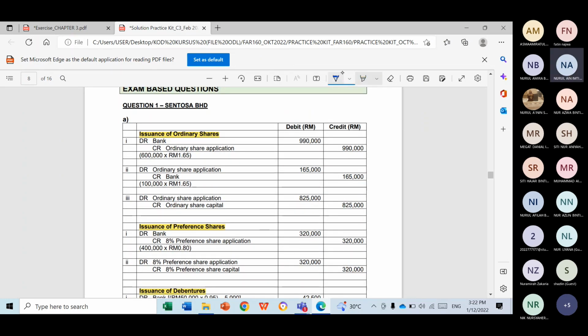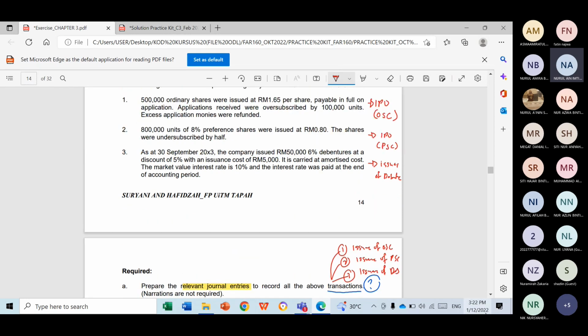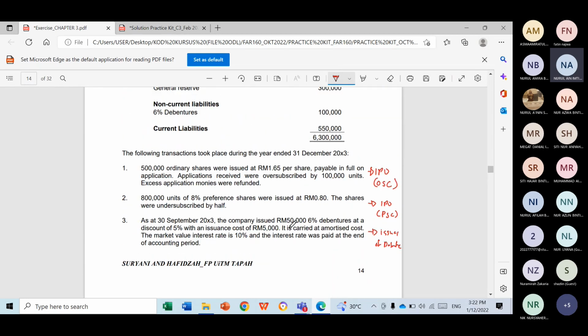And remember, you have to record the journal entry, so you must have the debit and credit, and you must have the debit column and credit column. Okay, let us start with the first one, issuance of OSC. What you need to do is find the amount that you issue and the amount that you receive.